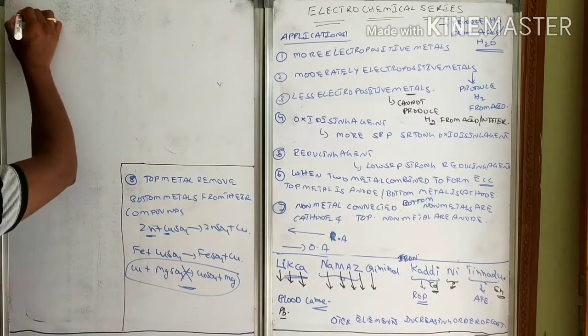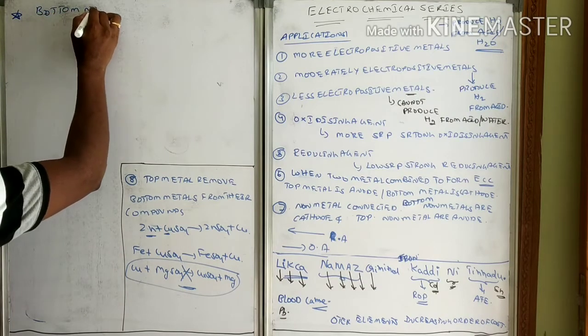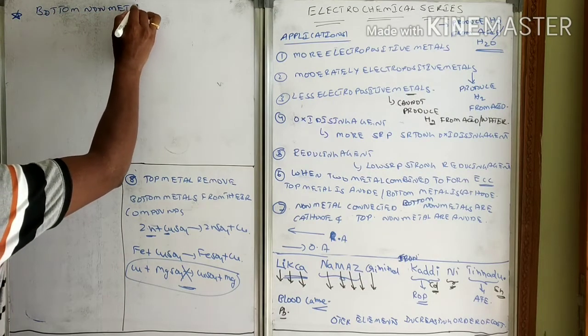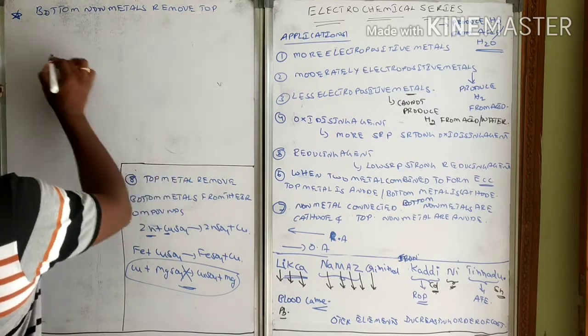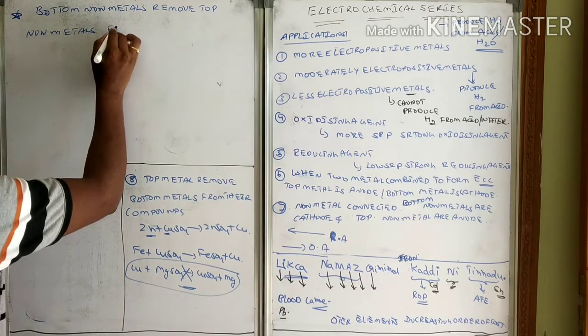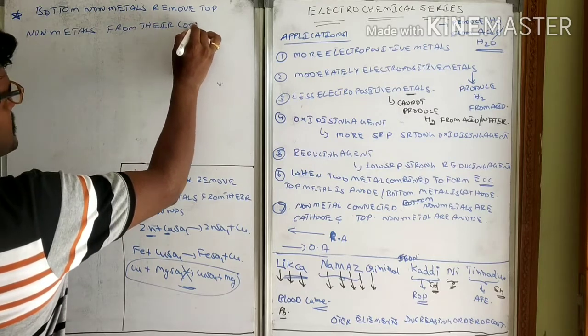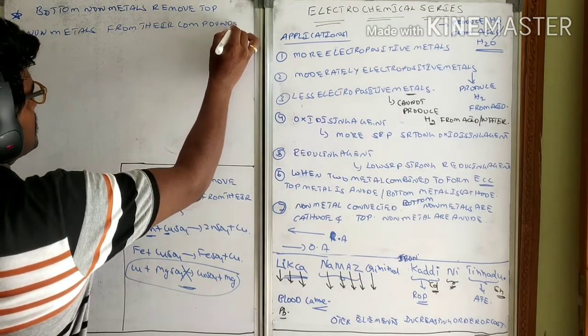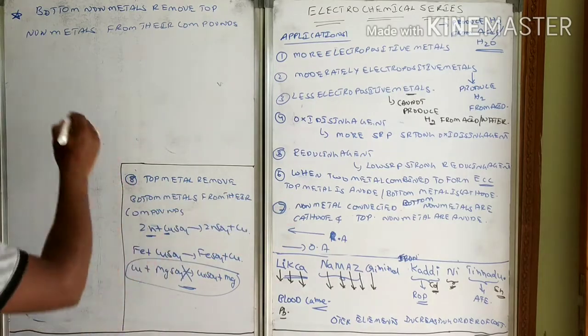See here, in case of non-metals, bottom non-metals remove top non-metals from their compounds. This is the opposite that will come. In case of behaving as cathode and anode, the same trend they will follow.